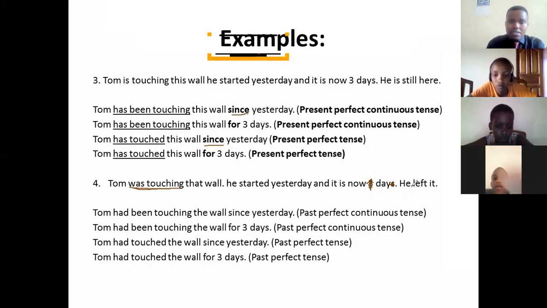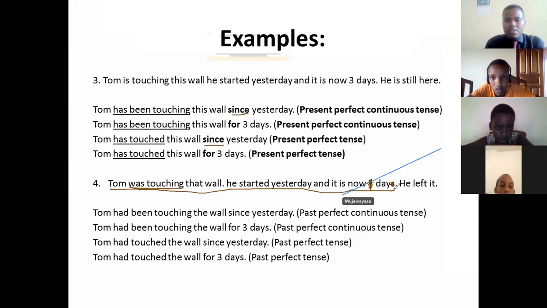Remember, we use since and for, or subordinating conjunctions, when you want to join sentences which do not have the same length. You see this one here, from Tom, the first clause starts from here, it goes up to this one here. This is the first clause.